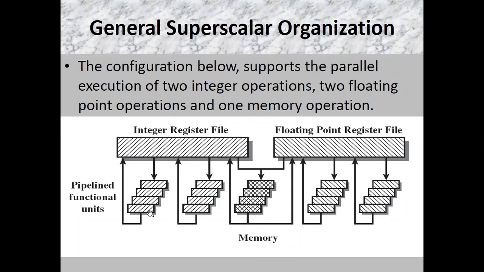Here you are able to see that there are two integer operations being performed. Here also there are two floating point operations being performed, and also one memory operation. Like this, we are able to perform multiple operations or multiple instructions in parallel.